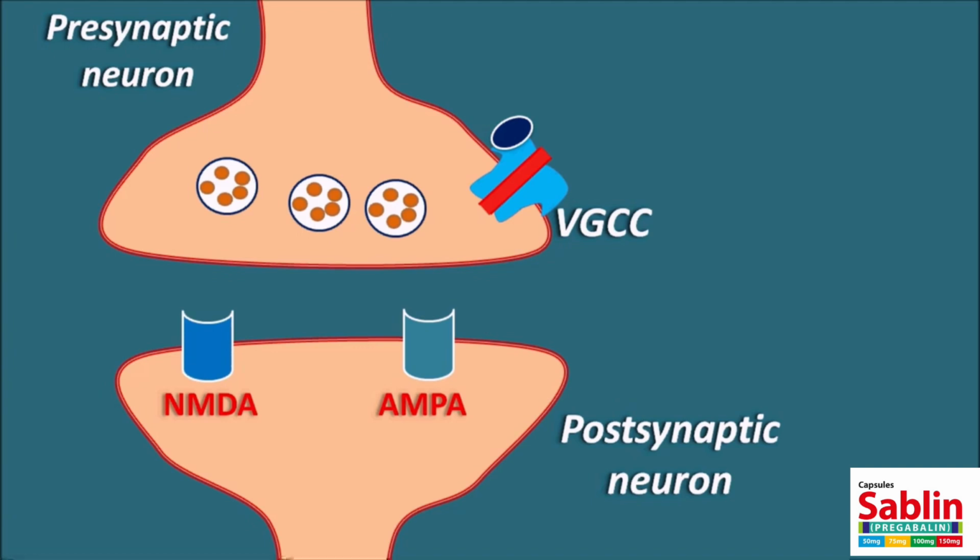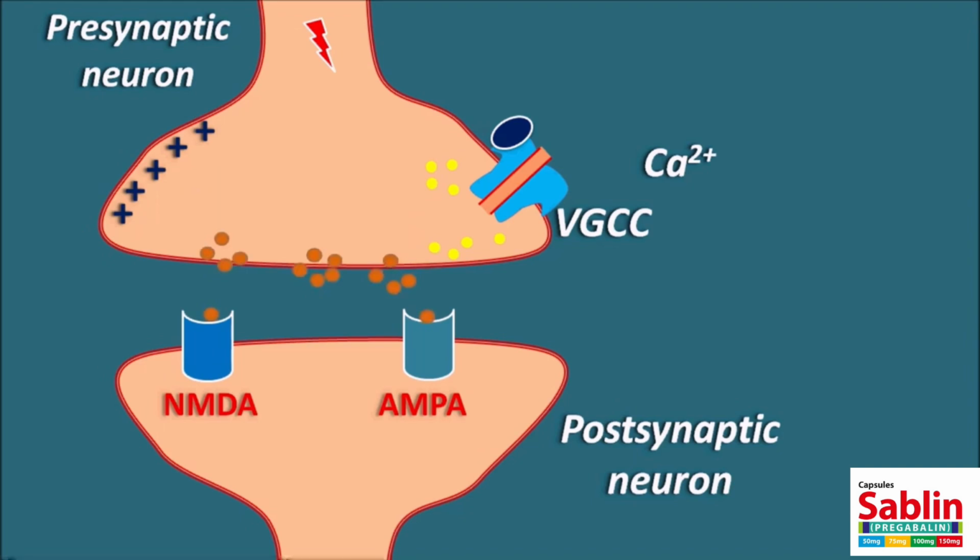within the postsynaptic neuron. Now, whenever the impulse reaches the presynaptic neuron, these voltage-gated calcium channels are activated. Calcium can enter through the voltage-gated calcium channels and produce a depolarization of the presynaptic neuron. Once the presynaptic neuron is depolarized, it promotes the release of the neurotransmitter from the storage vesicles. These neurotransmitters then act on the postsynaptic receptors, thereby producing a depolarization or excitation within the postsynaptic neuron. In this way, neurotransmitters are released from the presynaptic neuron, which is stimulated by voltage-gated calcium channels.